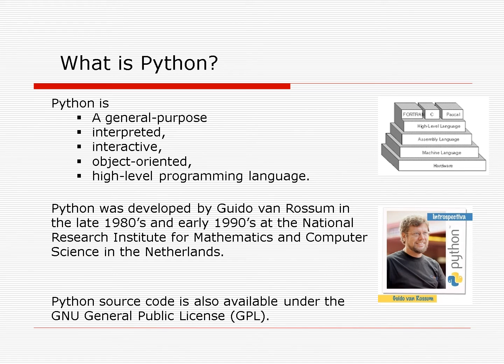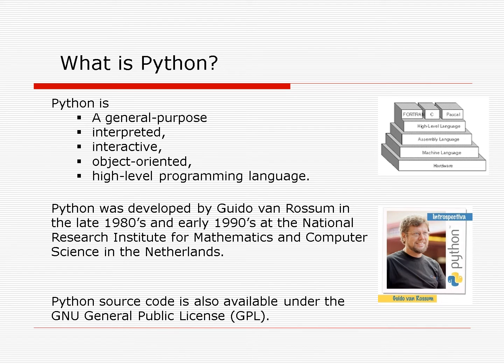What is Python? As we all heard about it, it is a general purpose language, an interpreted language, and an interactive language. Moreover, it is an object oriented and high level programming language. It was developed by Guido van Rossum, a scientist in the 1980s and early 1990s at the National Research Institute of Mathematics and Computer Science. The Python source code is available under the GNU license, that is the General Public License.